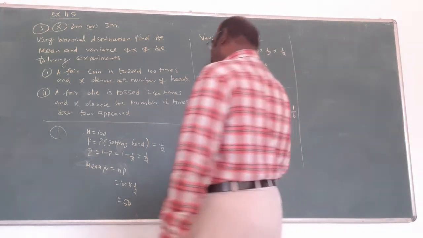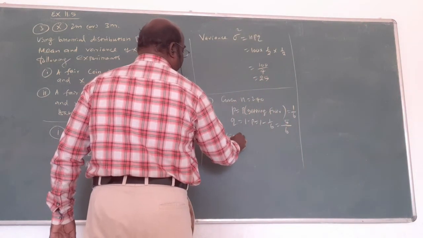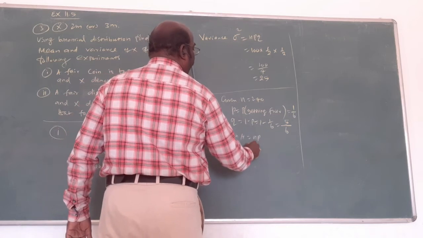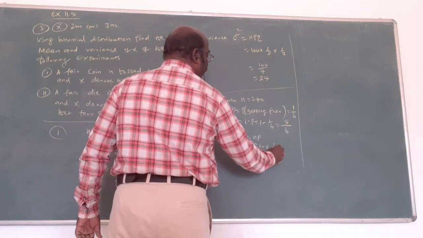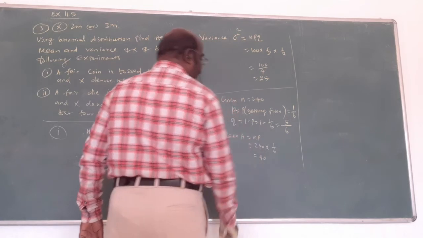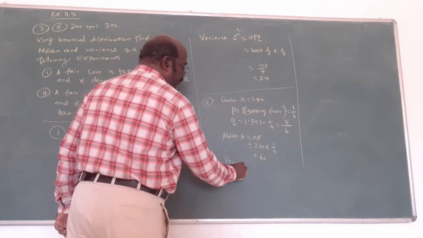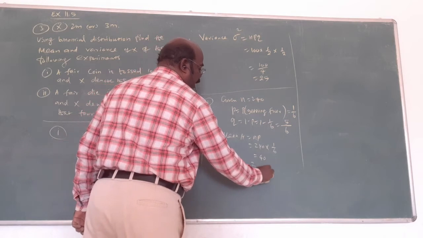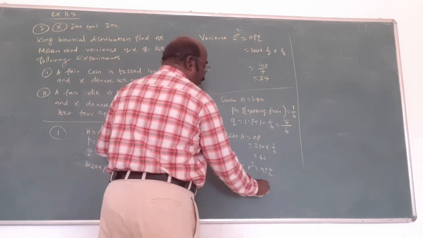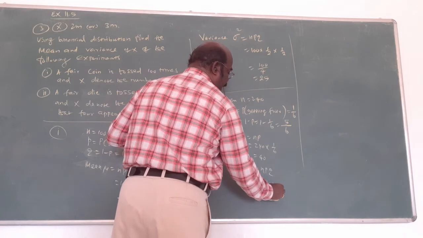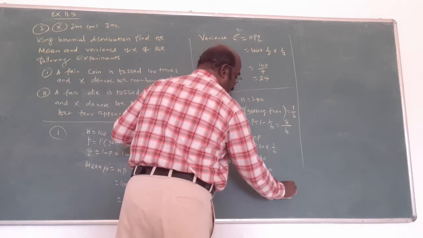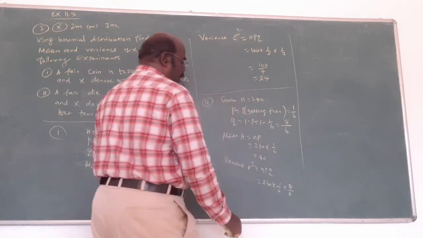Now the same thing: mean and variance are asked. np is the formula: 240 into 1 by 6. Cancel, 40 is the answer. Then the variance, npq. n is 240, again 1 by 6 into 5 by 6.